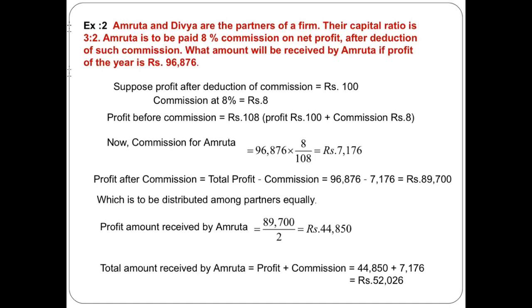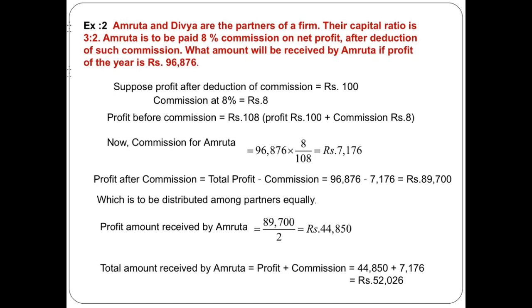Next, Amruta is to be paid 8% commission on net profit after deduction of such commission. What amount will be received by Amruta if the profit of the year is 96,876? So again, we assume that profit after commission is 100.